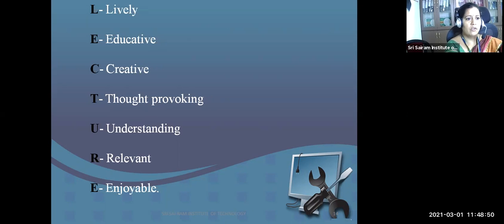Then creative: from this, how can they increase their creativeness, that is creative. Then thought provoking: this should stimulate something in their mind, that is called thought provoking. Then understanding, relevant and enjoyable. So these are the expansions given for the keyword lecture. When you fulfill all these words, definitely you will be a good lecturer, right?